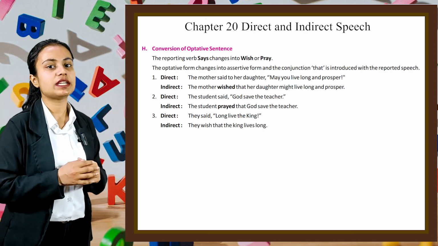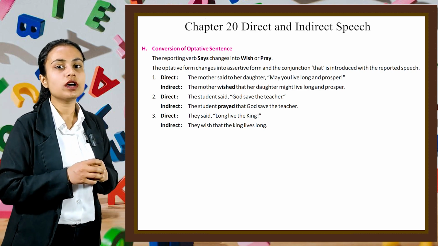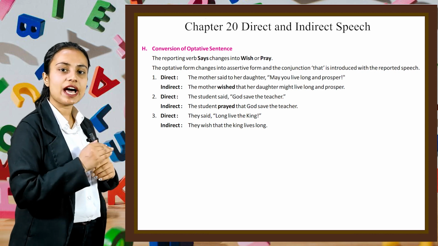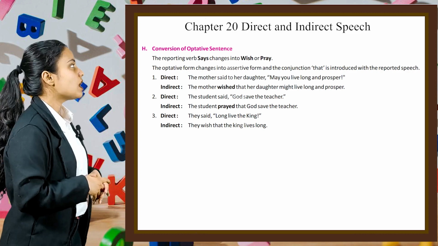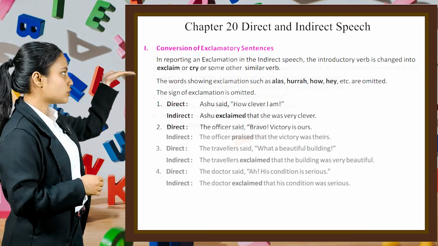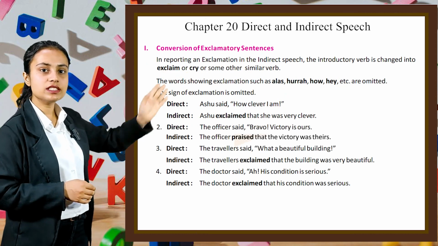Next example is direct. They said, "Long live the king." And in indirect, we can write, they wished that the king lives long. Now our next topic is conversion of exclamatory sentences.